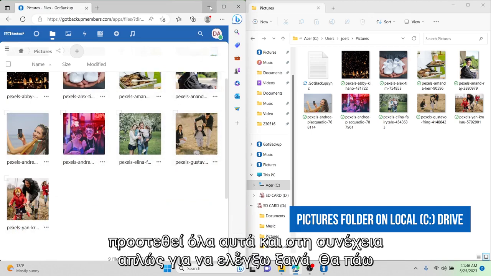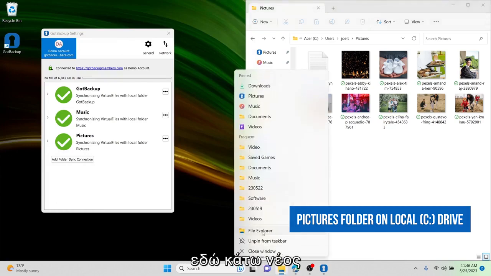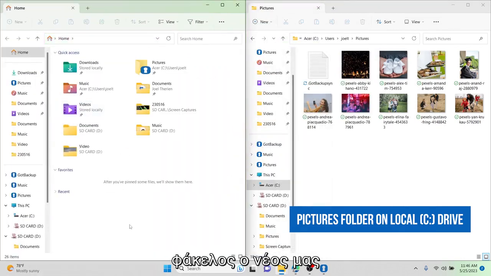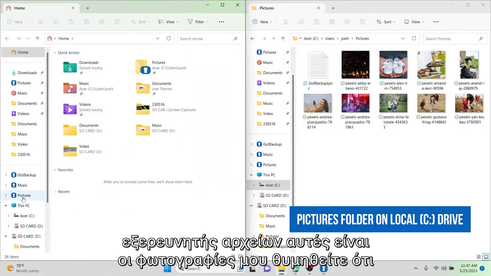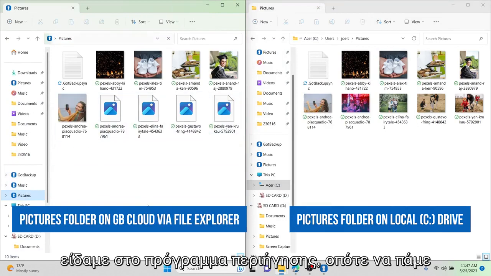And then just to double check, I'm gonna go back down here, new file explorer. These are my pictures. Remember, this is exactly the same as what we just saw in the browser. So there we go, they're in sync now.